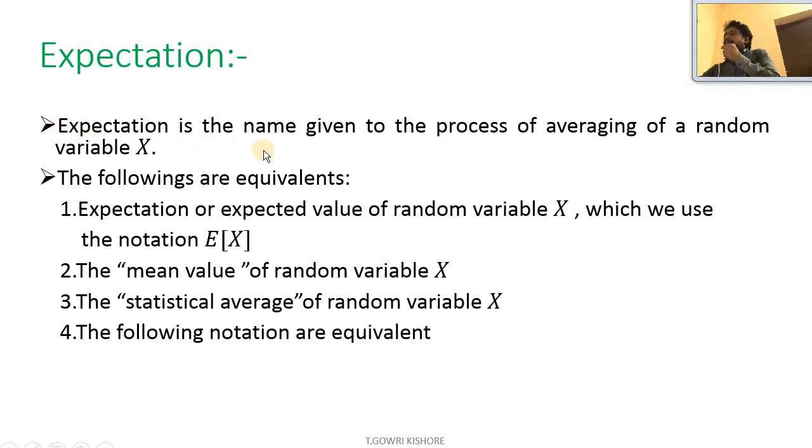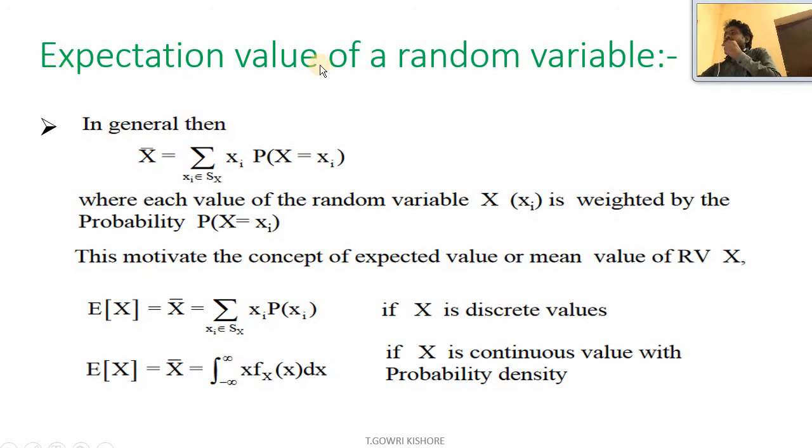Expectation is the name given to the process of averaging a random variable X. The following are equivalent: number 1, the expectation or expected value of random variable X, for which we use the notation E[X]. This is the notation used for expectation. The mean value of the random variable X, the statistical average of the random variable X. The following notations are equivalent: expectation of X equal to X bar. So this is for the mean value, the expectation value of a random variable.